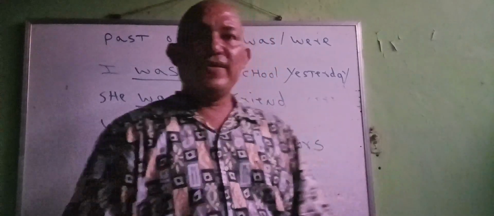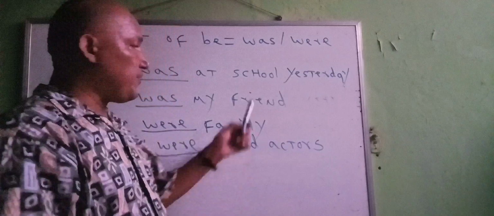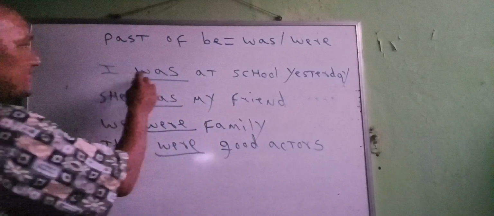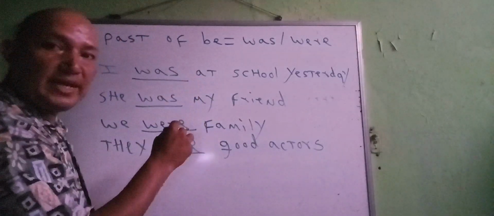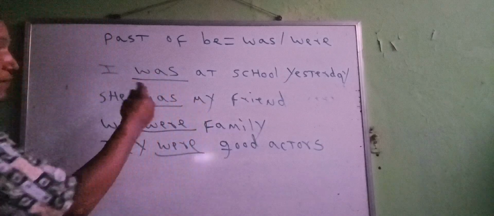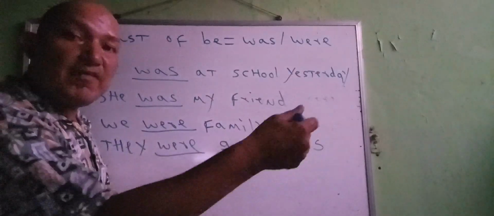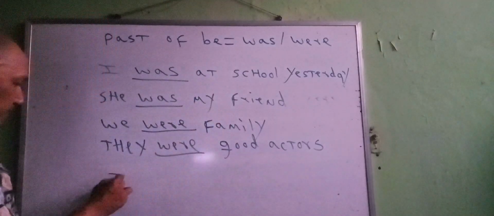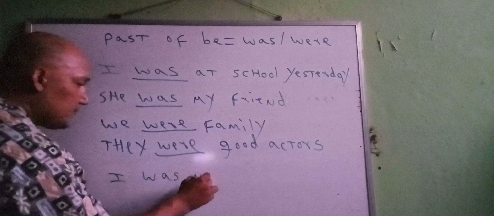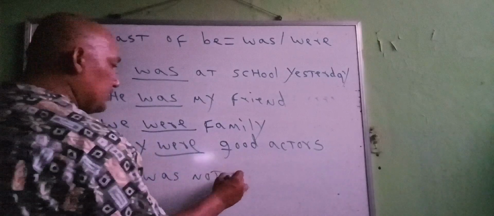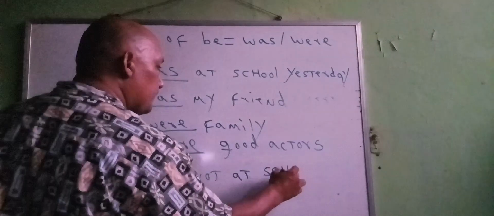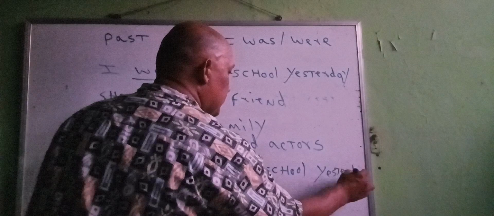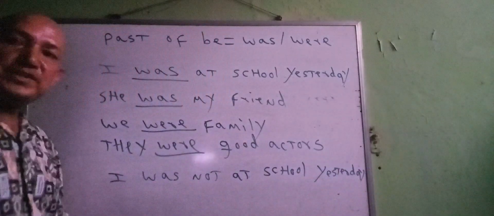Now I'm going to explain how you are going to change these statements into negative. If you want to change this statement into negative, what you have to use is not after the form of be in the past, was. You are going to use not after was. I was not at school yesterday. This is correct. I was not at school yesterday.